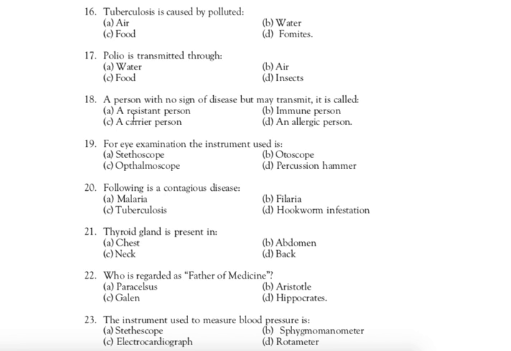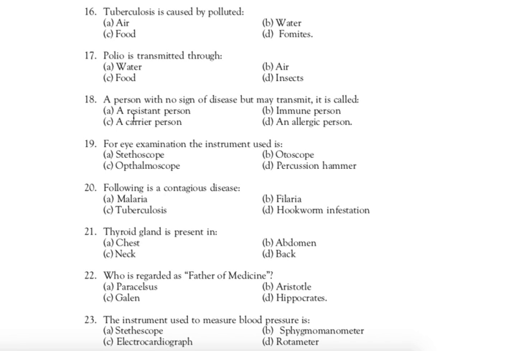Question number 16: Tuberculosis is caused by polluted. There are four options: air, water, food and vomits. Correct answer is A, air. Tuberculosis is caused by polluted air. And tuberculosis is caused by a microorganism, Mycobacterium tuberculosis.